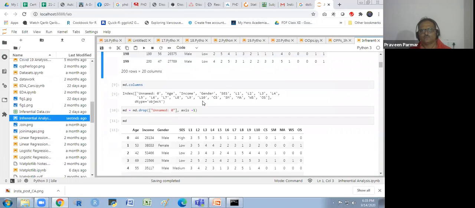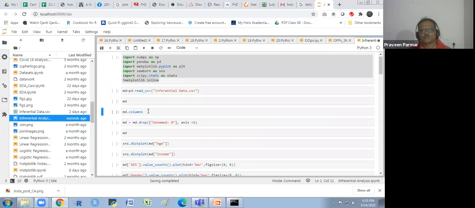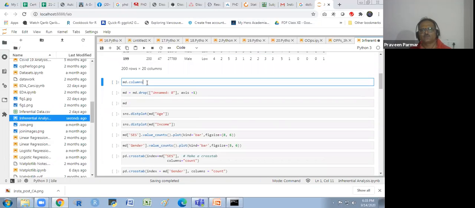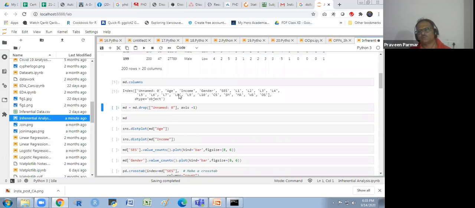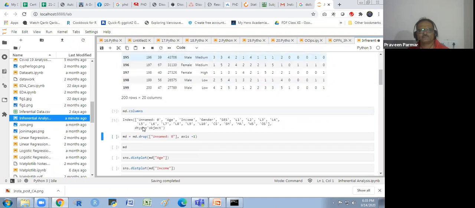So what we do, first we see the columns of the data. First I show you the data again, and then the columns of the data. It is showing our columns, and I am removing the first column, Unnamed: 0. It is not useful for me, since an index is already there.